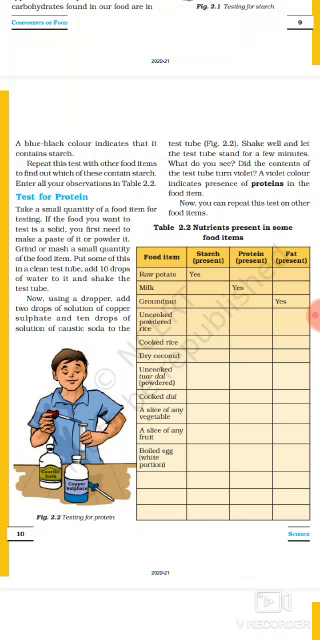Students, you have to remember this equation: food item plus water plus 2 drops of copper sulfate solution plus 10 drops of caustic soda solution gives the violet color. Understood all of you?